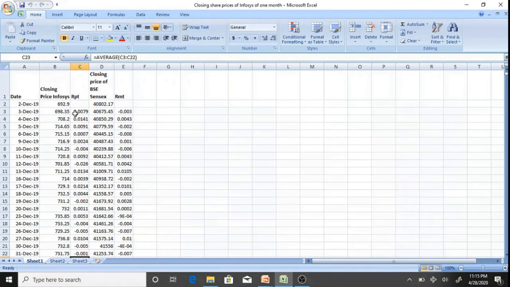Okay, so I calculate return. Okay, here there is no dividend. We assume that there is no dividend. Okay, so then the formula is very simple, that is P1 minus P0 divided by P0. So here how we calculate? Current price minus previous price divided by previous price. Okay, so in this way we calculate all the returns. Okay, likewise we calculate the return of the market, that is BSE Sensex, by applying the same formula, P1 minus P0 divided by P0, that is current price minus beginning price divided by beginning price.